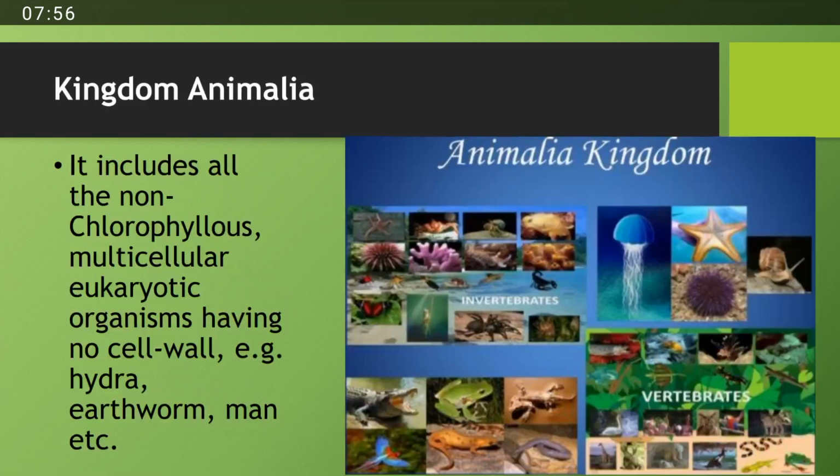Then comes kingdom Animalia. Kingdom Animalia includes all of the non-chlorophyllous multicellular eukaryotic organisms, meaning chlorophyll would not be present in the body, they would be multicellular, they would be eukaryotic, and they would not have any cell wall-like structure in their bodies. Examples include hydra, earthworm, man, etc.